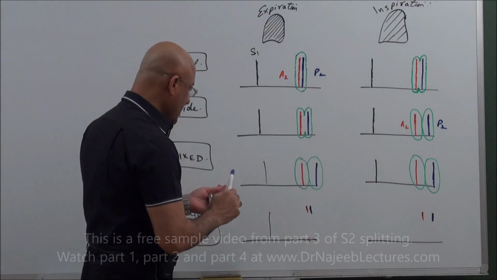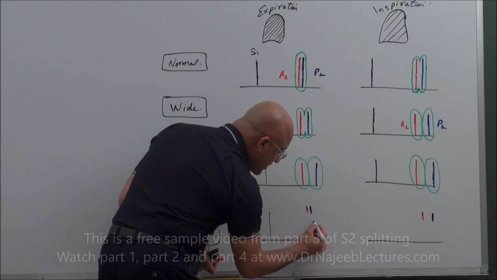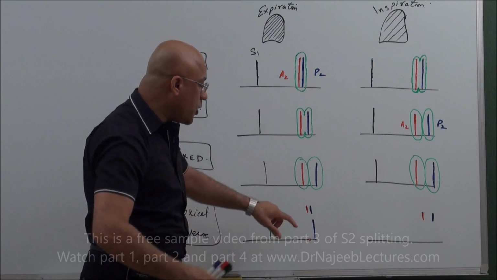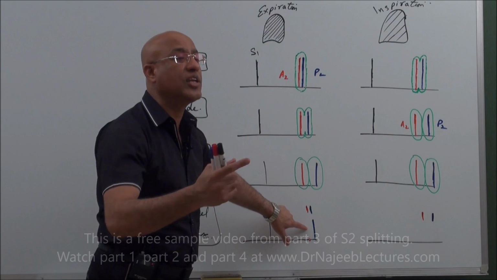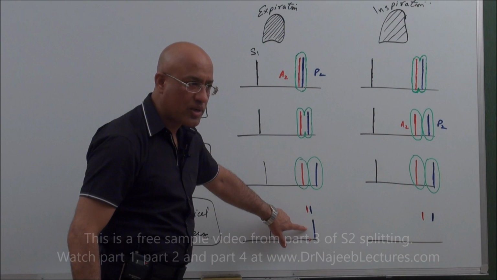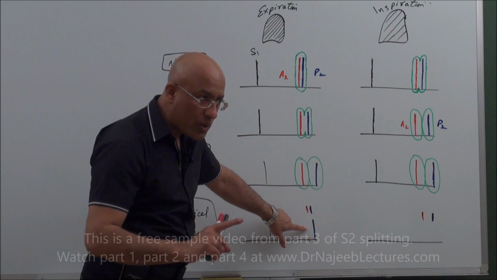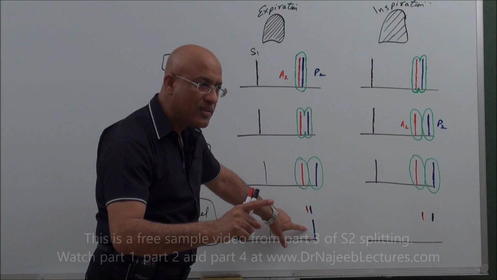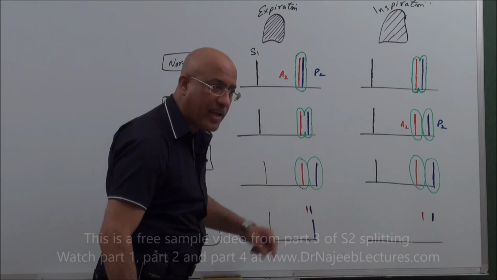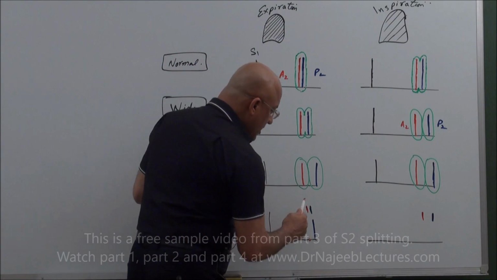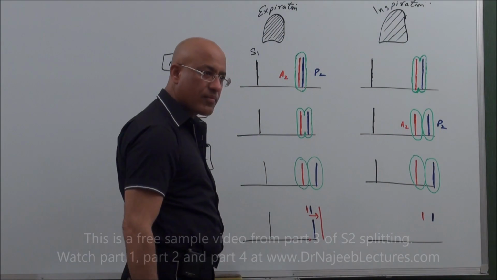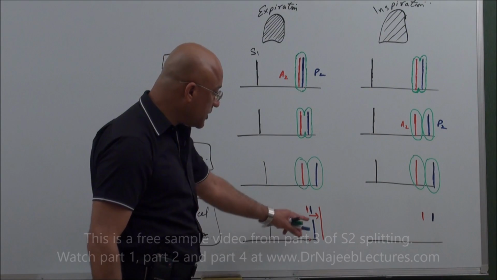Now you imagine, let's suppose this is the P2. But due to some reason, aortic valve closure is too much delayed. What happens? If aortic valve closure is too much delayed, then rather than at this point, it will move and appear here. It will go beyond the P2.